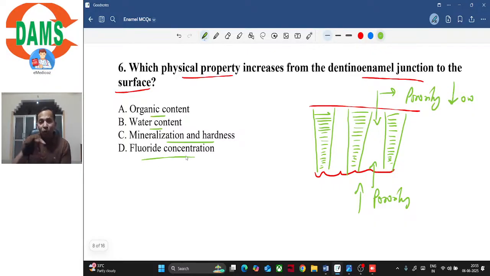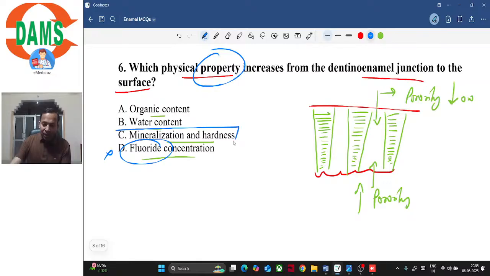Now, fluoride concentration cannot be described as a property. Fluoride concentration increases from DEJ towards surface, and if you haven't read the question properly, you might be inclined to mark option D as the answer. So basically, you need to read the question carefully, right? It is talking about a property. And though fluoride concentration increases from DEJ towards surface, as the question is asking, it is not a property. So option D is incorrect.